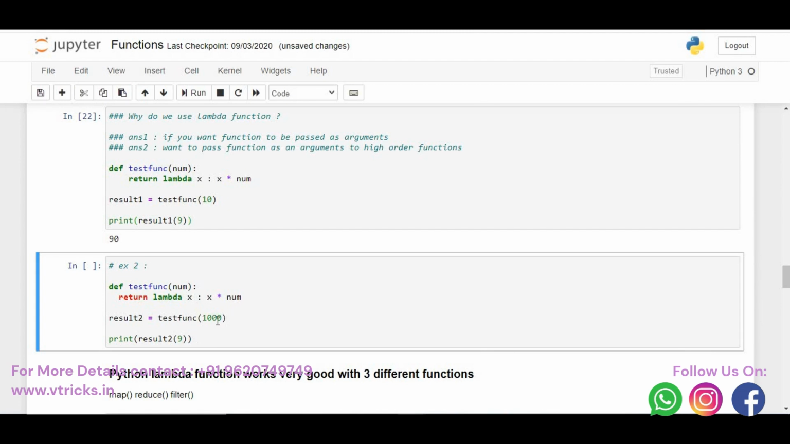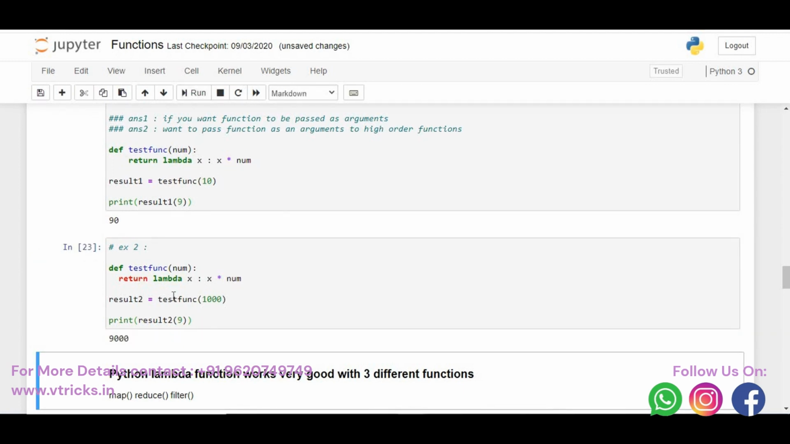Test func of 1000, whatever you get, you put back to result 2. That result 2 I'm passing 9. This 1000 will go and sit in num, and this 9 will go and sit in x. The output you get would be 9000. You just see the output. This is how the lambda function will help you while doing programming.